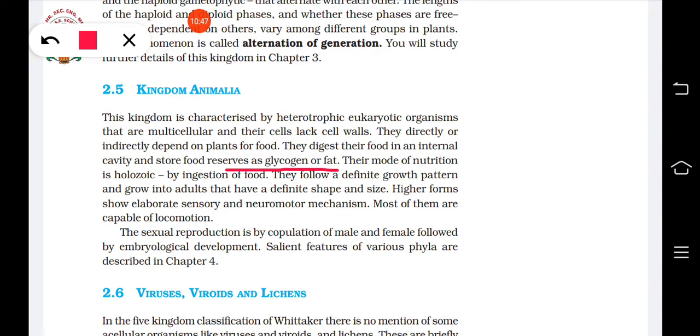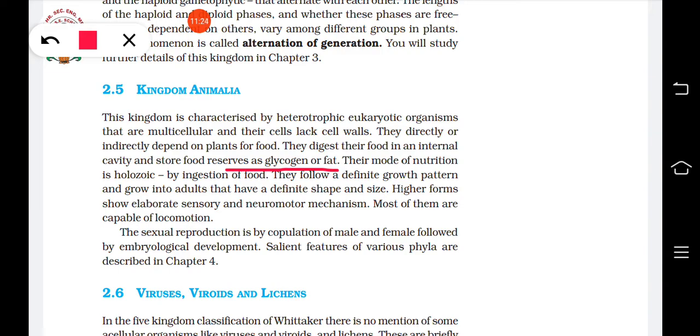Sexual reproduction is by the copulation of male and female, and it is followed by embryological development. And they show definite growth patterns, meaning after growth completes, they will all have more or less the same size and shape for a particular organism. So animal growth is definite. They follow the definite growth pattern, and they grow into adults that have a definite shape and size.